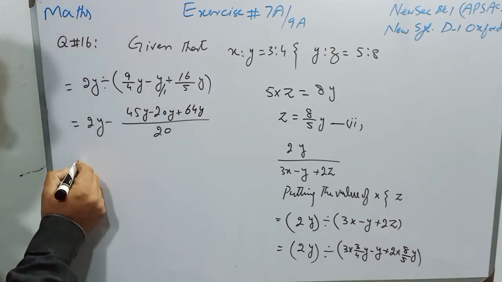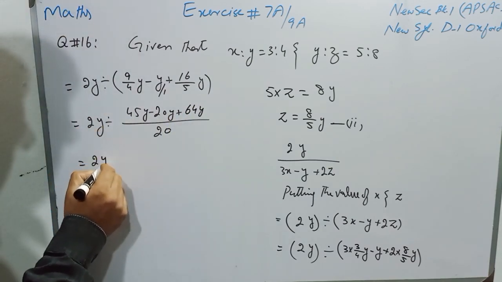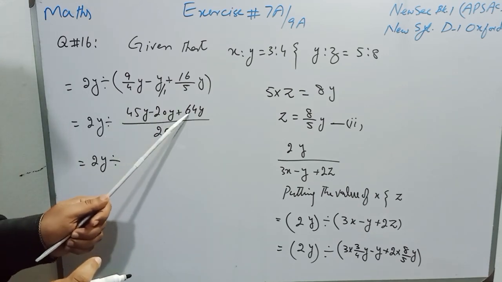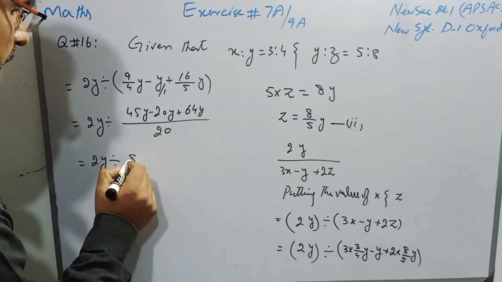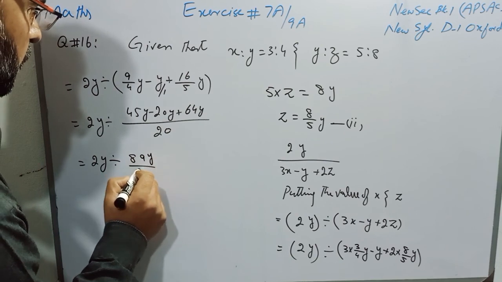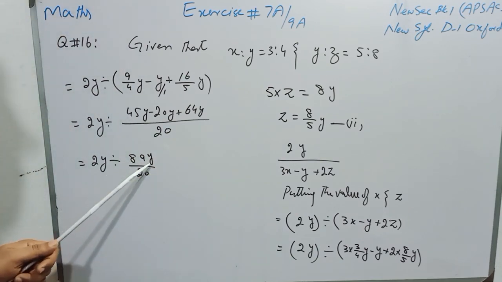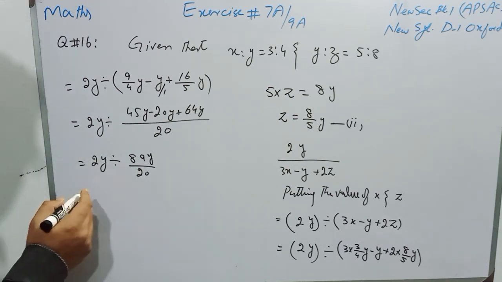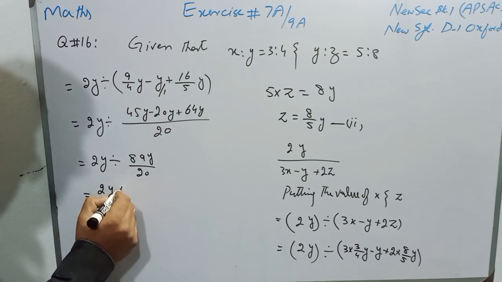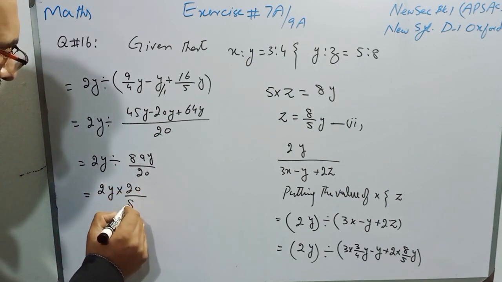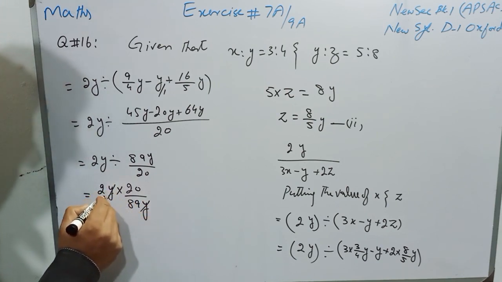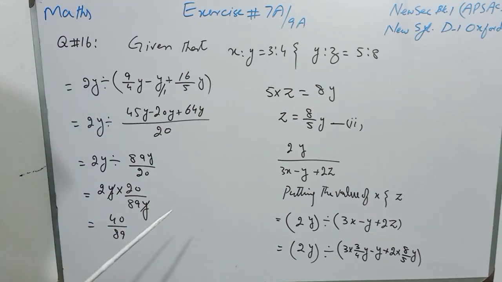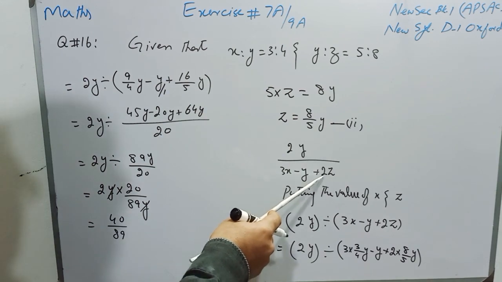Now students, it will become 2y divided by 45 minus 20 means 25, and 25 plus 64 means 89y over 20. And now students, 89y over 20 is dividing and we will take the reciprocal to change this division into multiplication form, and it will become 2y multiplied by 20 over 89y. y will be cancelled with y, and 2 20s are 40 over 89, and it is the value of 2y over 3x minus y plus 2z.